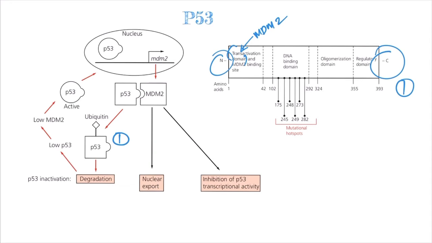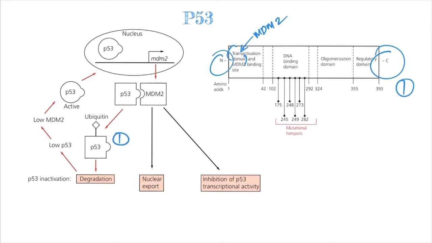Thus the level of P53 in the cells will become low, which also leads to a low concentration of MDM2 protein. So there will be decreased inhibition and an increase in P53 and increased activation of P53, which again leads to increased levels of MDM2 protein. This forms an autoregulatory loop by which it regulates the concentration of P53 itself. Now I guess that's enough, and let's jump back into the upstream pathways that lead to the activation of P53, as we just saw the vital role of P53 and MDM2 interactions in the regulation of P53.